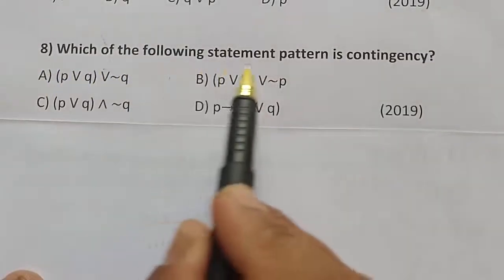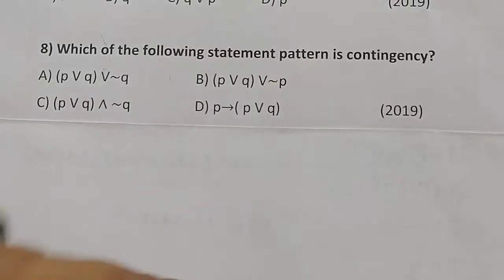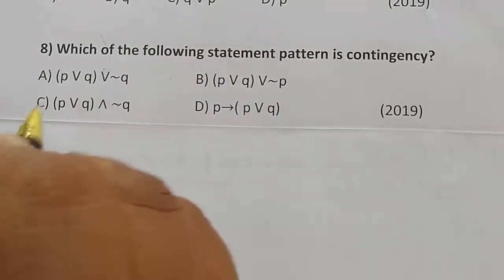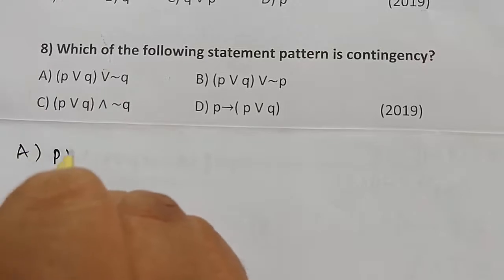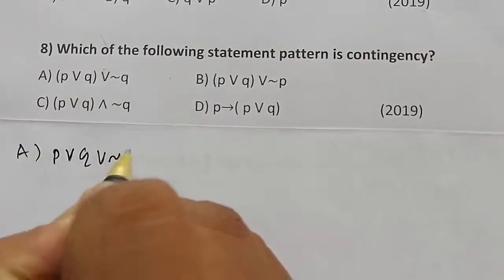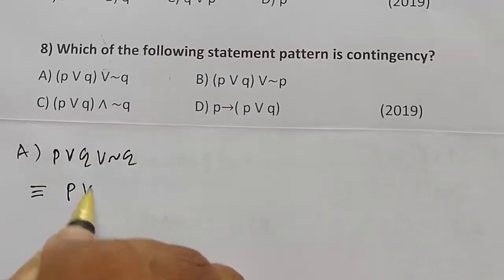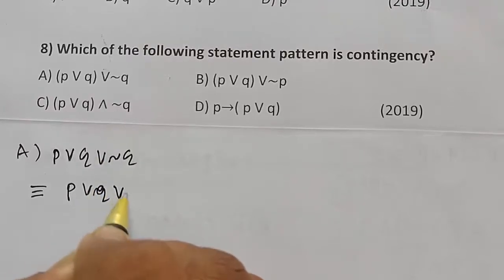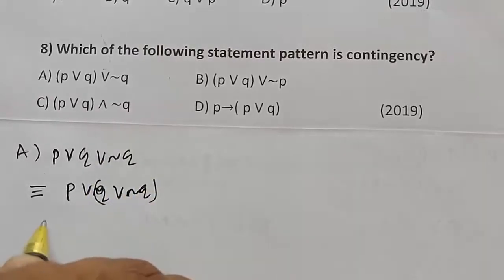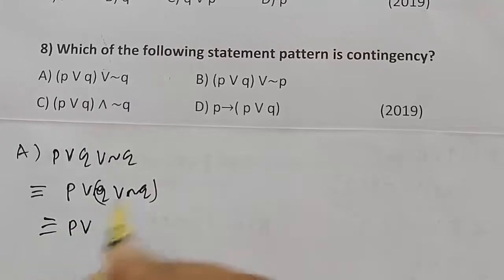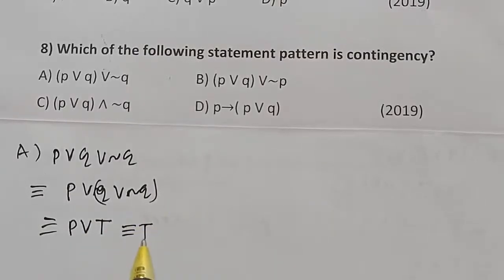Number 8. Which of the following statement patterns is a contingency? Option A is P or Q or negation of Q. It is logically equivalent to P or negation of P or Q or negation of Q. Q or negation of Q is a tautology, so it is equal to T. So it is not a contingency.